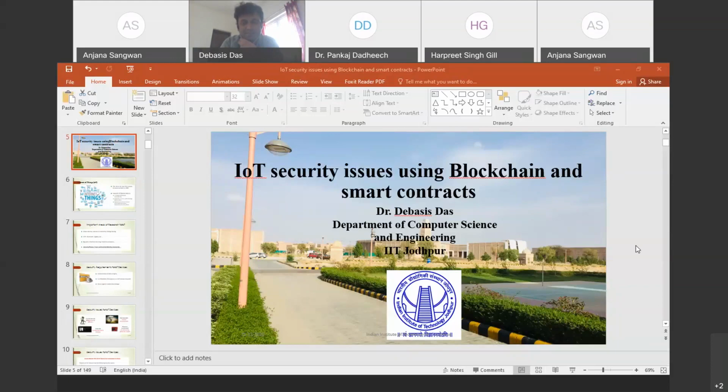And my question is, how do you see the hardware availability and hardware readiness as far as blockchain implementation is concerned in IoT as well as 5G?